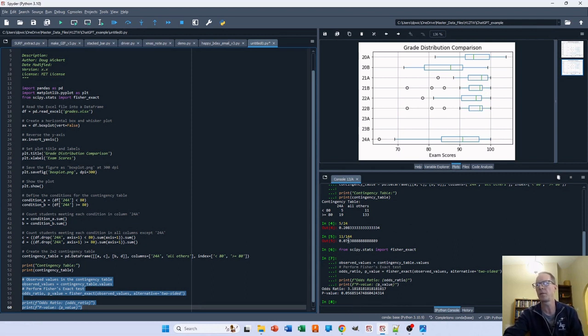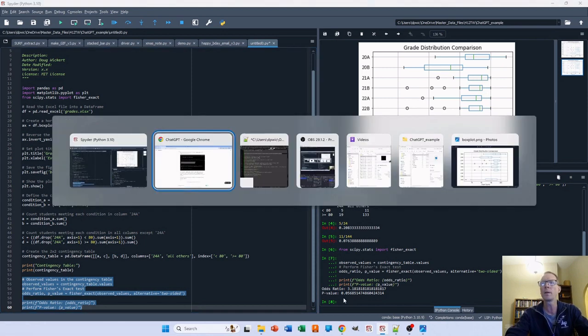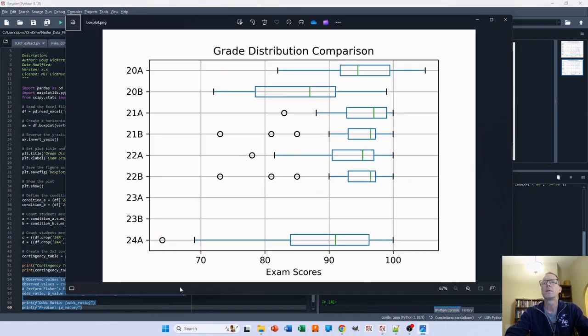We knew that 7.6% to 20.8% is about a 3 times odds ratio. So 3 times greater, but statistically significant or not? If our significance level is 5%, our p-value is actually slightly above that. So we're right there on the ragged edge of knowing whether or not 24 Alpha was statistically different from these other classes. So we can't reject the null hypothesis.